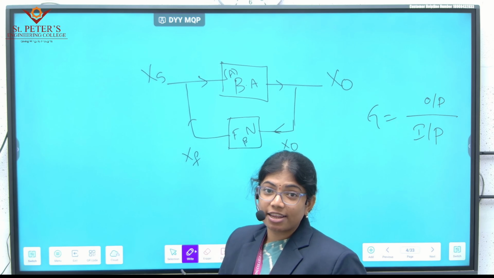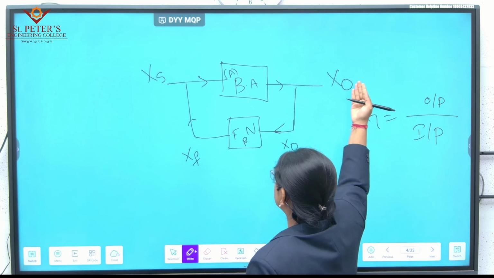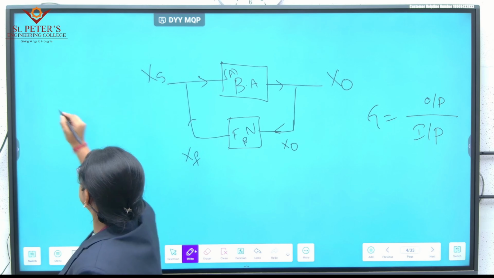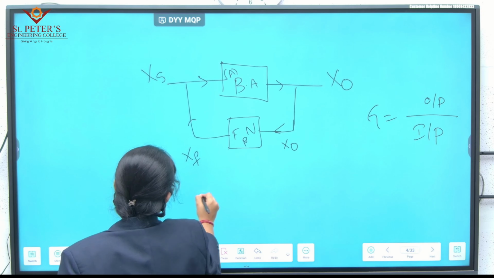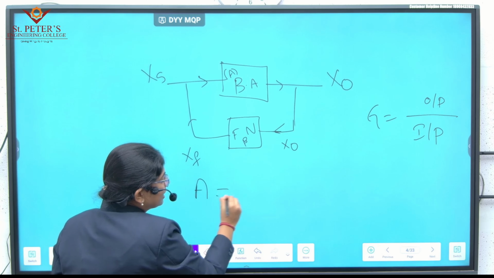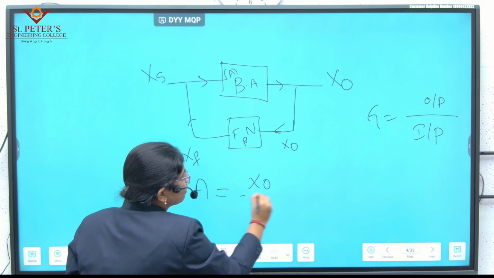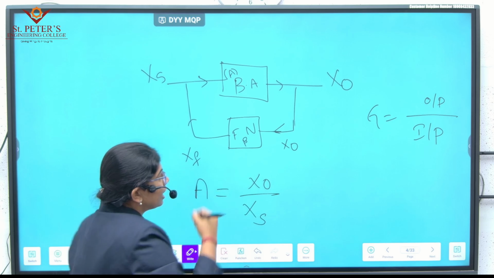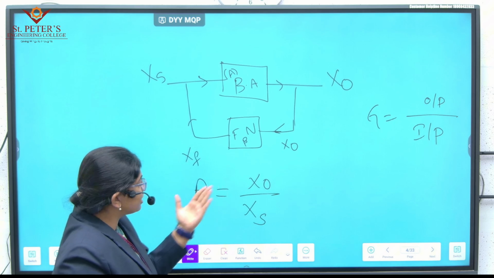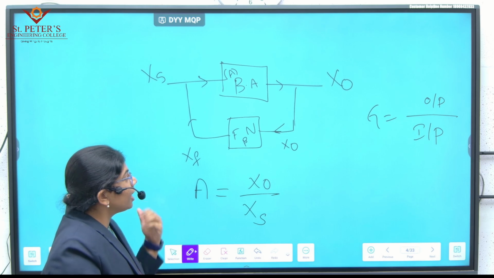Now what is gain? From the definition of gain, it should be output divided by input. So the gain for this equation will become, let me call the gain as A. A is equal to X out divided by XS. What is X out? X out is the output signal. What is XS? XS is the input signal. This is X out divided by XS.